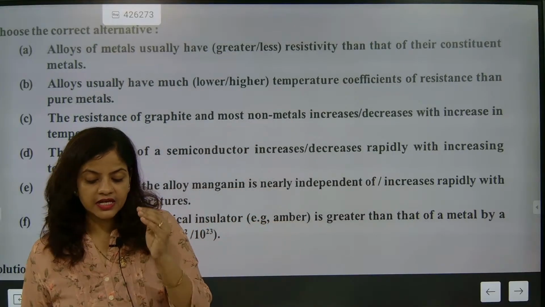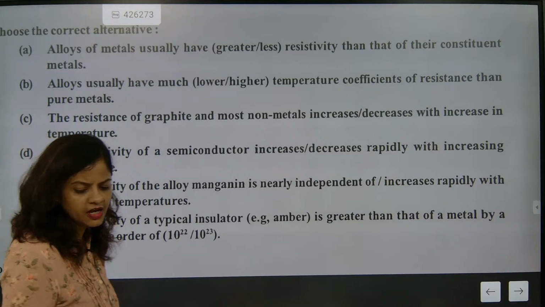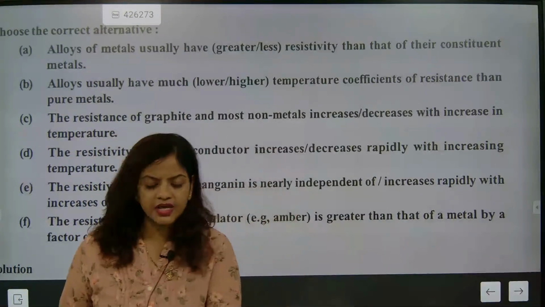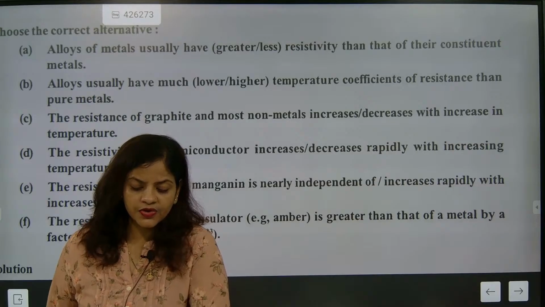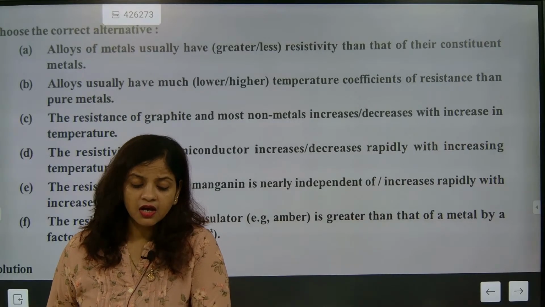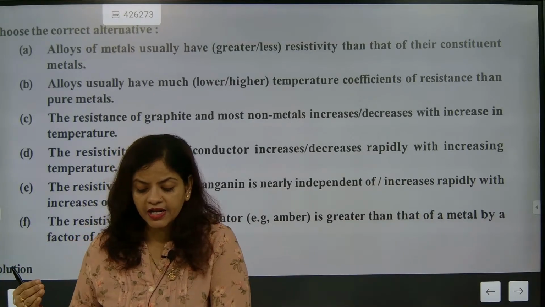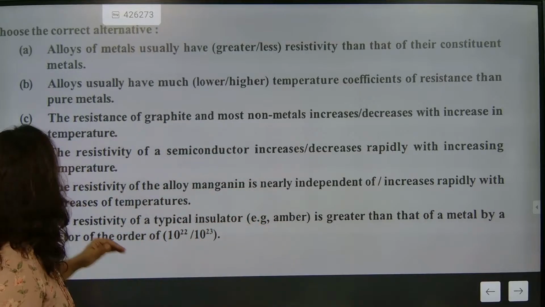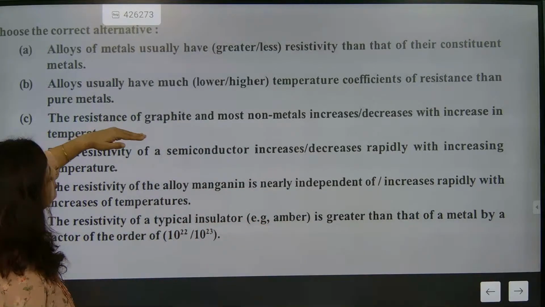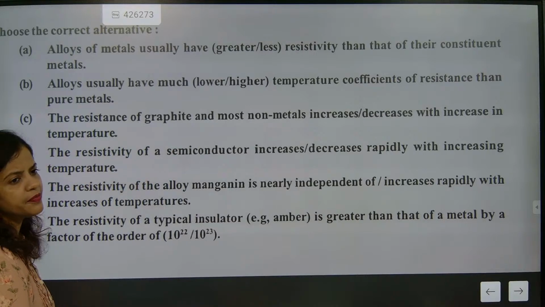So there are many things associated with it. Now we are going to understand that the resistance of graphite and most non-metal increases or decreases with increase in temperature.